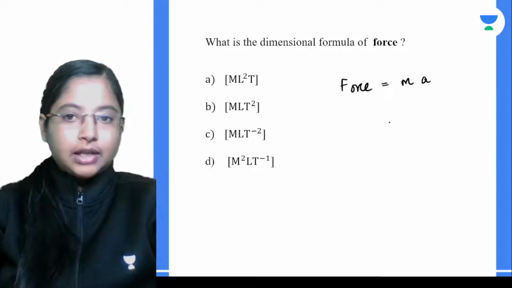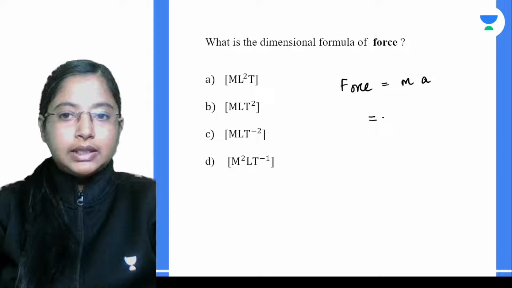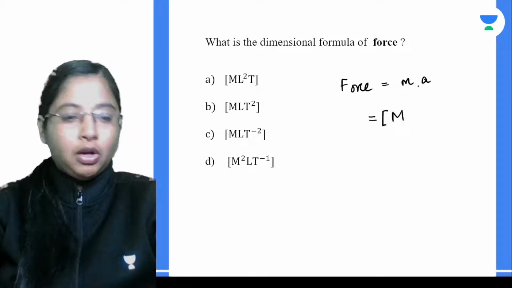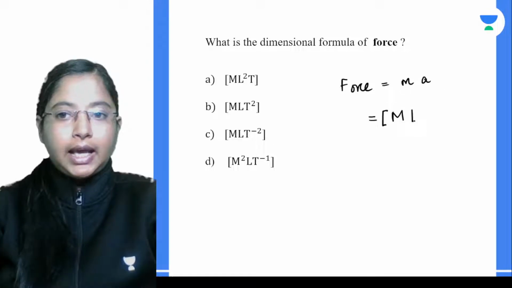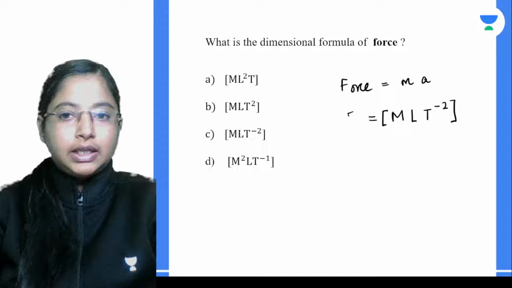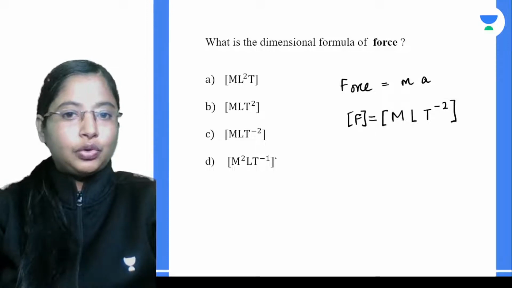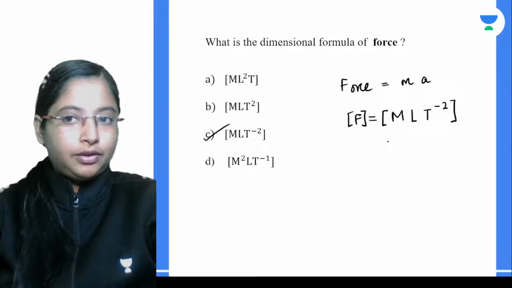Akshay, that is right. The dimension of mass is M. What about acceleration? Acceleration is L T to the power -2. So this is the dimension of force, and option C is the right answer here.